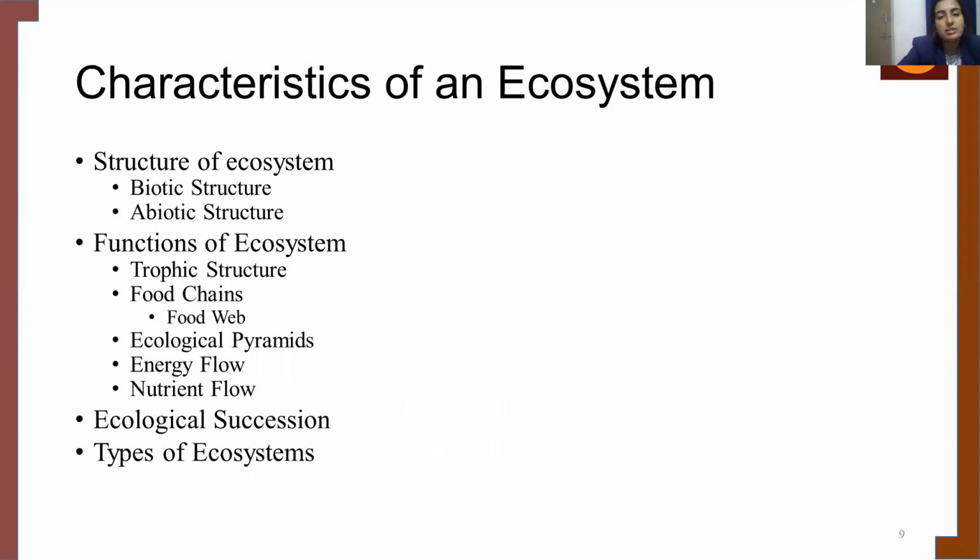Now let's look into the characteristics of an ecosystem. So the things that we need to look into is the structure of an ecosystem, function of an ecosystem, ecological succession, and types of ecosystem. These belong to the characteristics of an ecosystem. So we will be looking in depth into each characteristic.